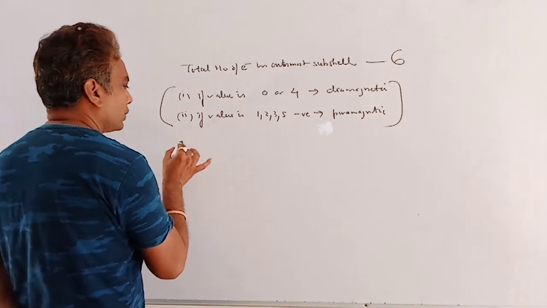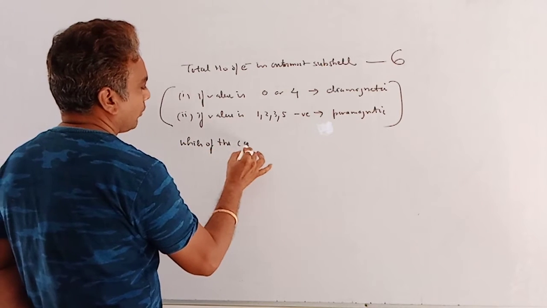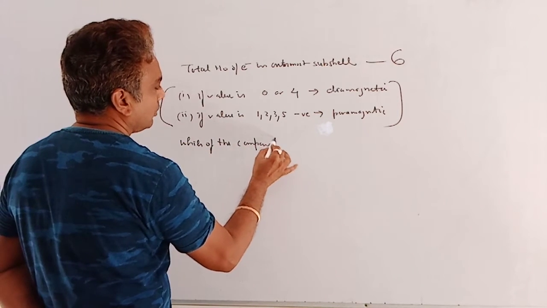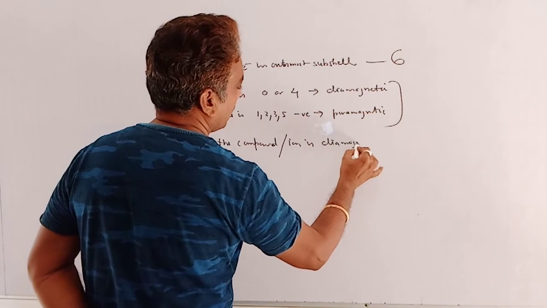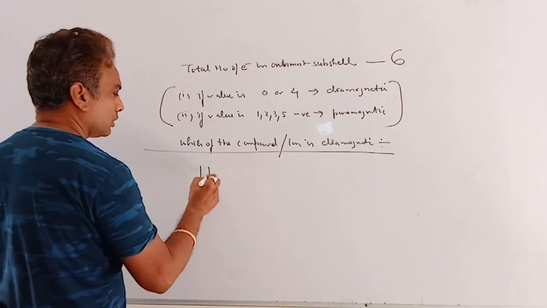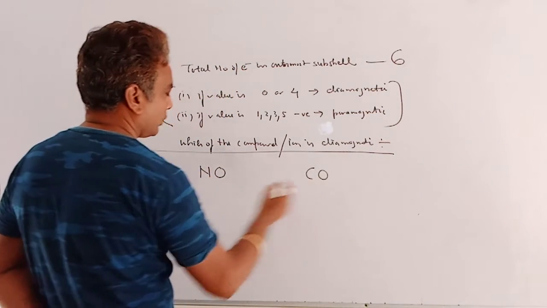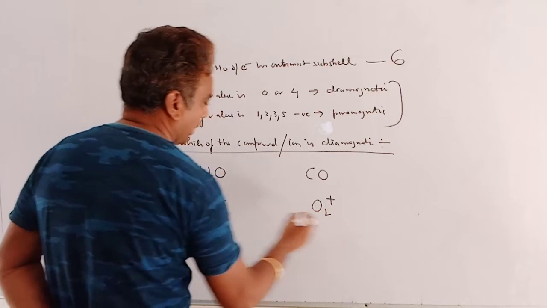Suppose the question is: which of the compound or ion is diamagnetic? Options are NO, CO, CN minus and O2 plus.